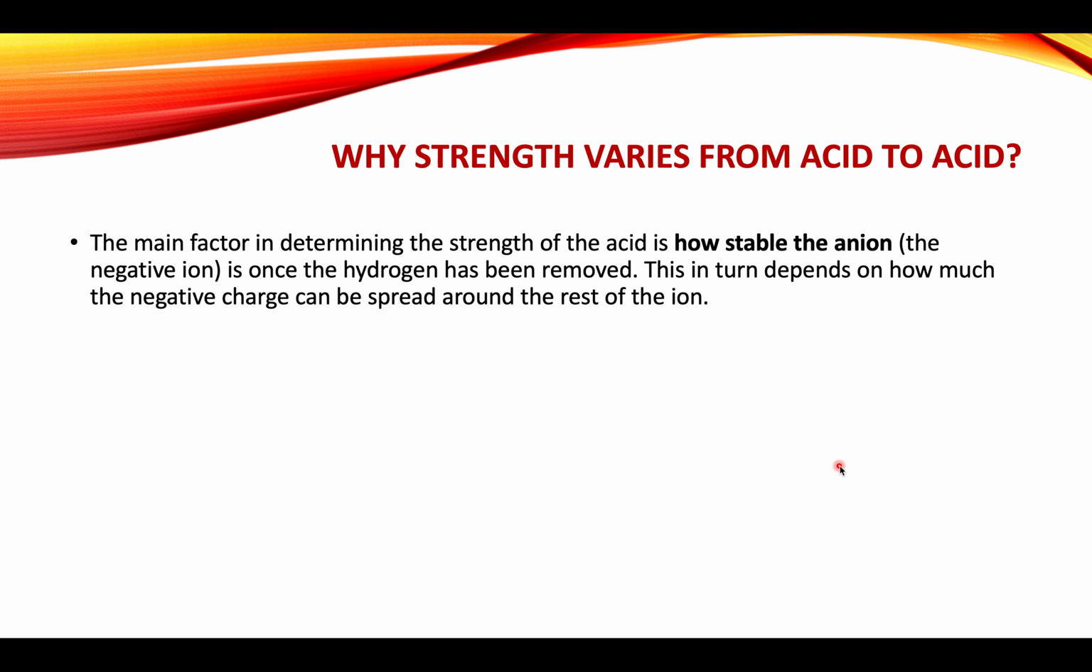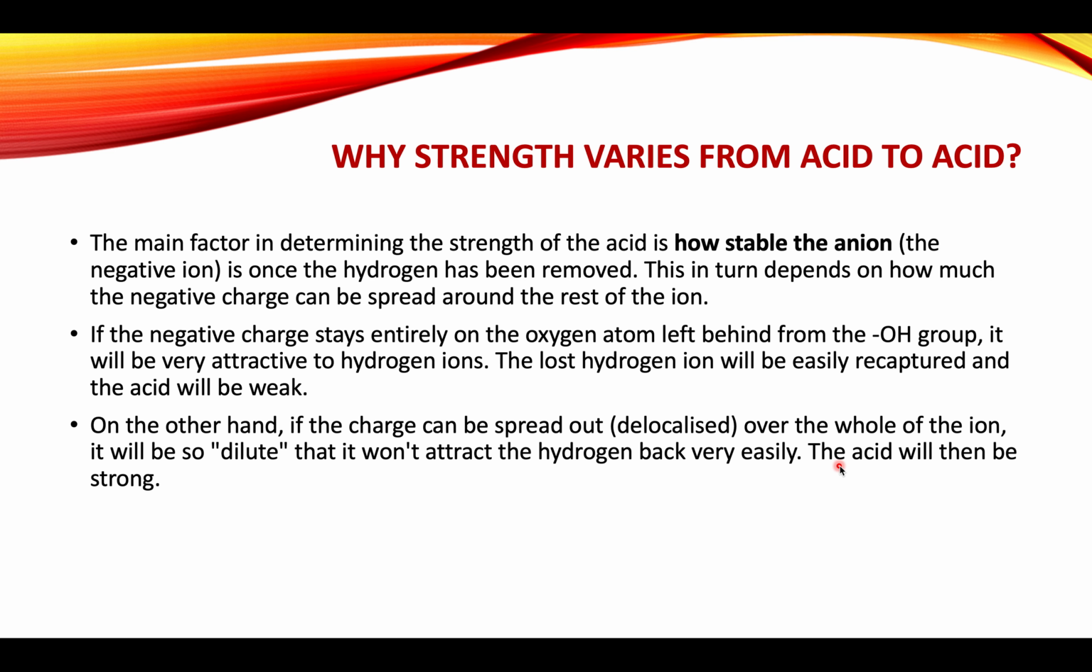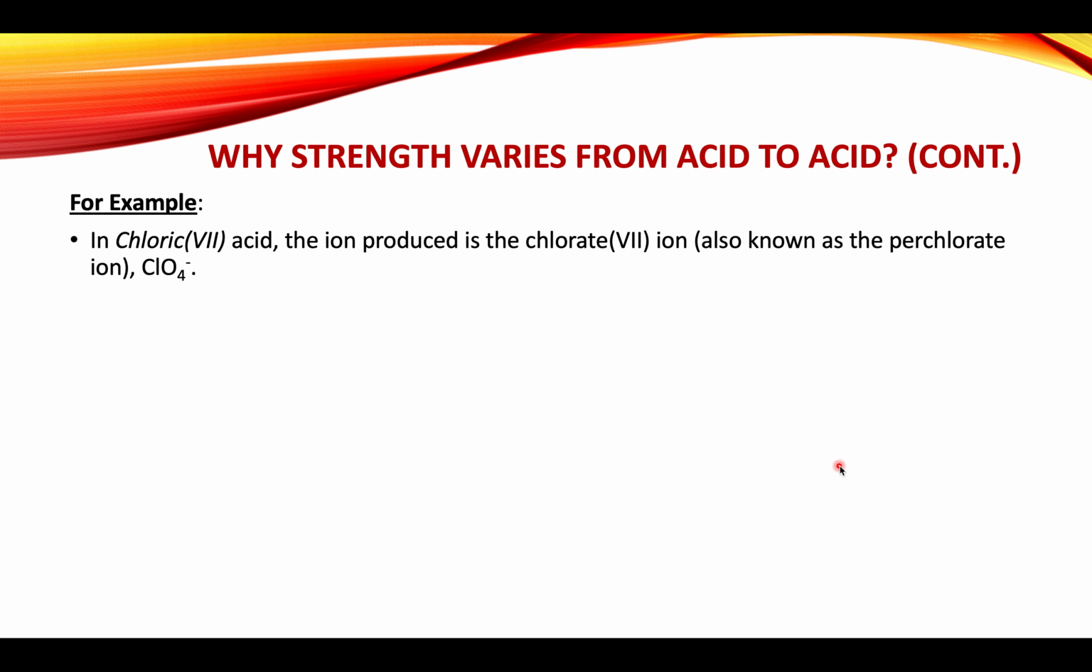The main factor in determining the strength of the acid is how stable the anion is once the hydrogen has been removed, and how much the negative charge can be spread around the ion. If the negative charge stays entirely on the oxygen atom left behind from the OH group, it will be very attractive to hydrogen ions. The lost hydrogen ion will be easily recaptured and the acid will be weak. On the other hand, if the charge can be spread out over the whole of the ion, it will be so dilute that it won't attract the hydrogen back very easily. The acid will then be strong.